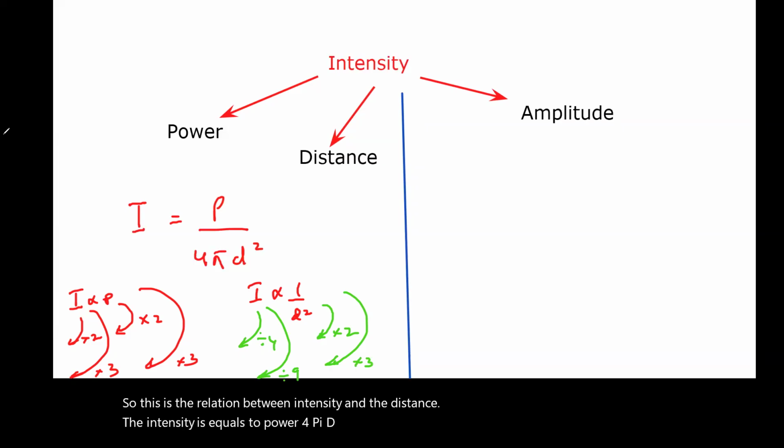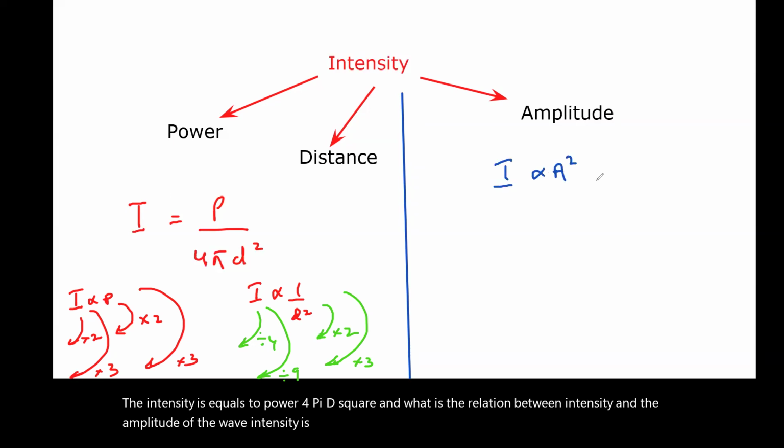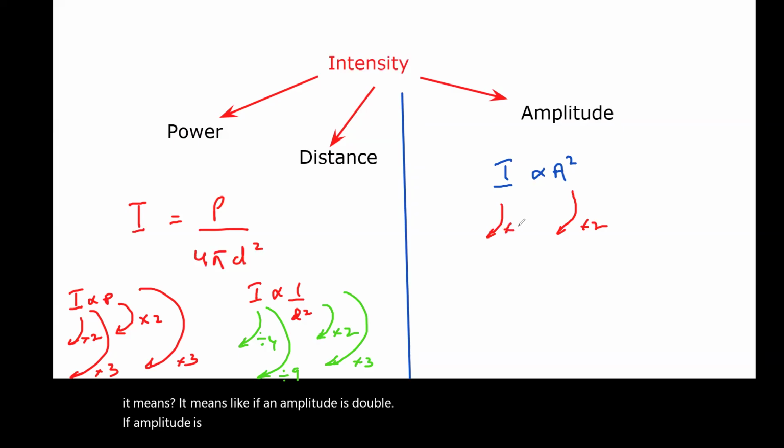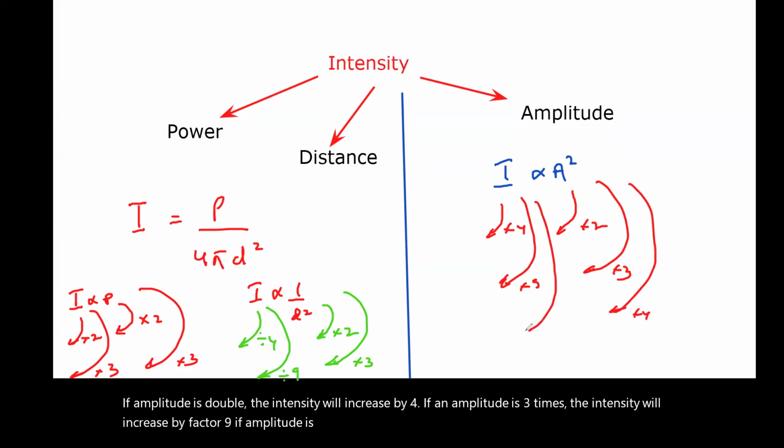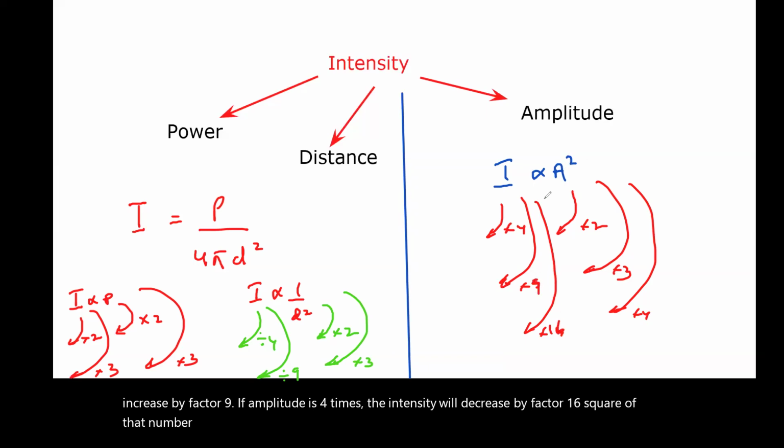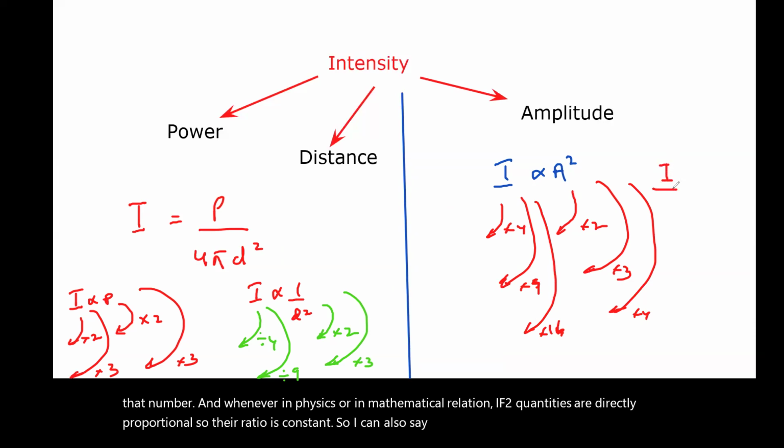And what is the relation between intensity and the amplitude of the wave? Intensity is directly proportional to amplitude square. So what does it mean? It means if an amplitude is doubled, the intensity will increase by 4. If an amplitude is 3 times, the intensity will increase by factor 9. If amplitude is 4 times, the intensity will increase by factor 16, square of that number. And whenever in physics or in a mathematical relation two quantities are directly proportional, their ratio is constant. So I can also say that intensity divided by amplitude square will be equal to constant K.